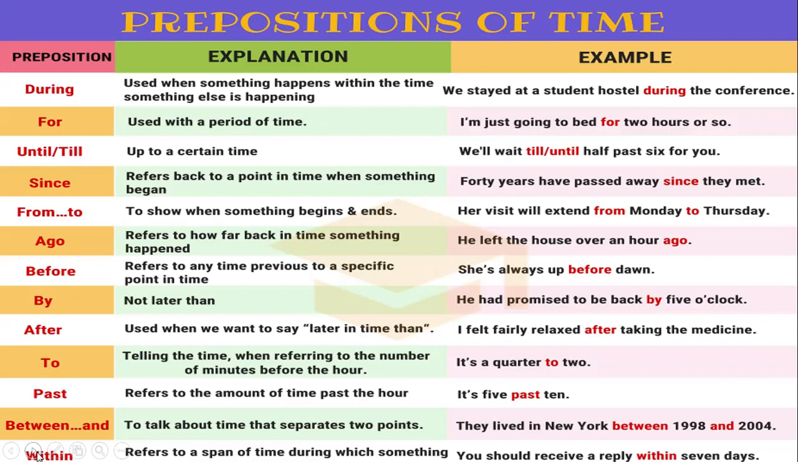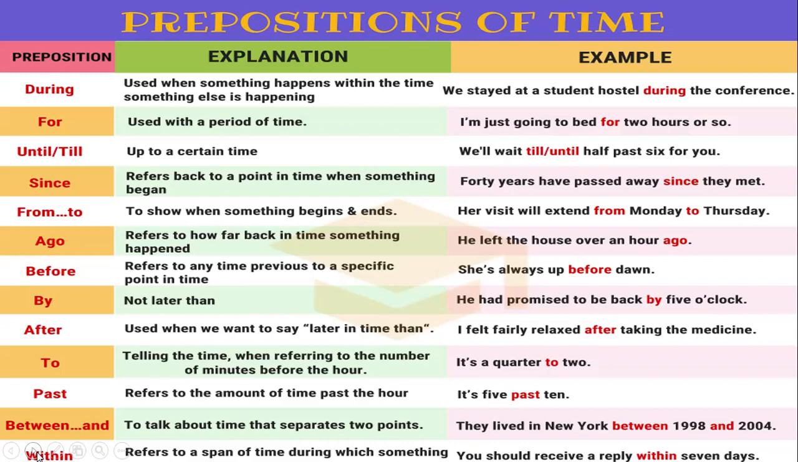Ago refers to how far back in time something happened. For example, he left the house over an hour ago. Next is from, to show when something begins and ends. Her visit will extend from Monday to Thursday.